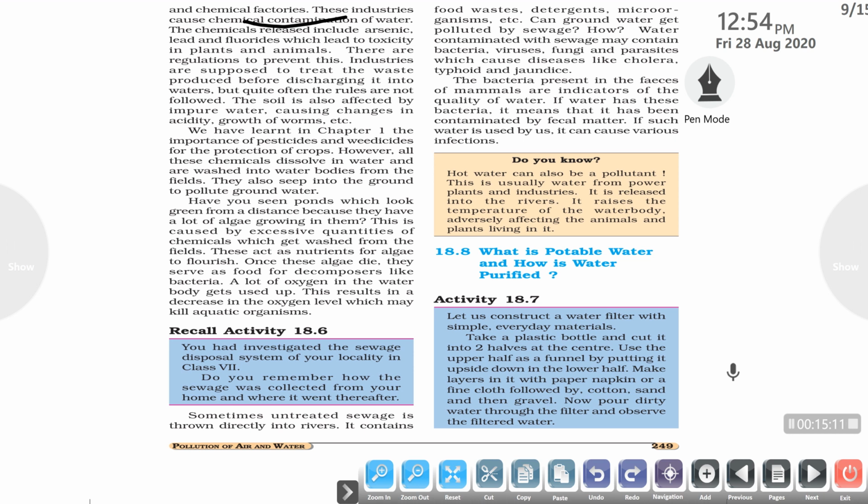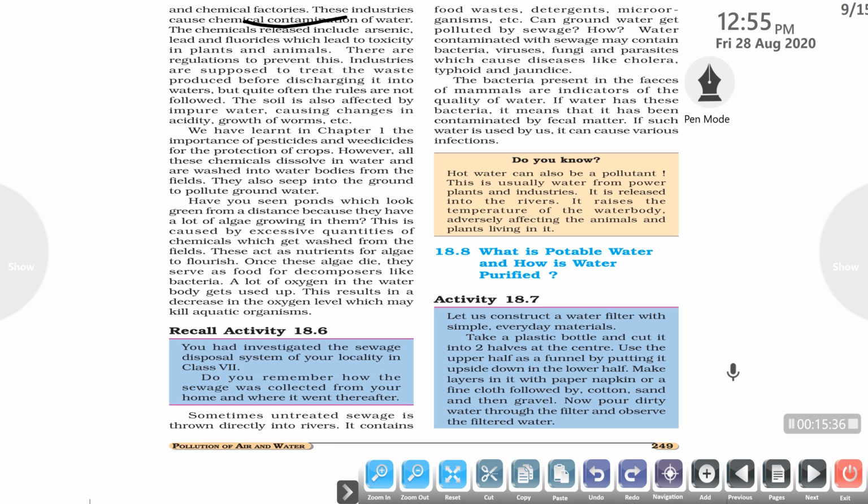Also, have you seen a farmer spraying pesticides and weedicides on the crop so that he can save it from many types of insects, pests and weeds? However, all these chemicals dissolve in water and are washed into the water bodies from the fields. They also seep into the ground to pollute the groundwater. So they also contribute to water pollution.